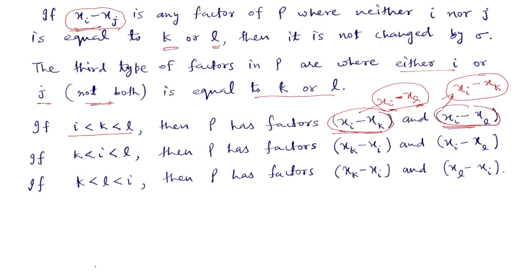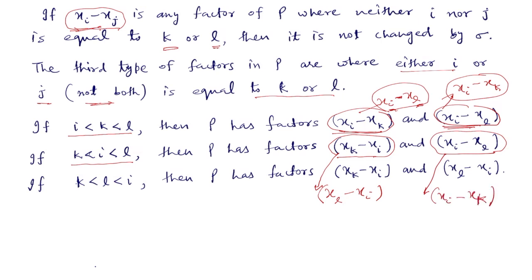The second case is when i lies between K and L. Then P will have these types of factors: xk minus xi and xi minus xl. When we apply sigma on these factors, xk minus xi will become xl minus xi and xi minus xl will become xi minus xk. Now you see that L is bigger than i, so this is not in standard form.